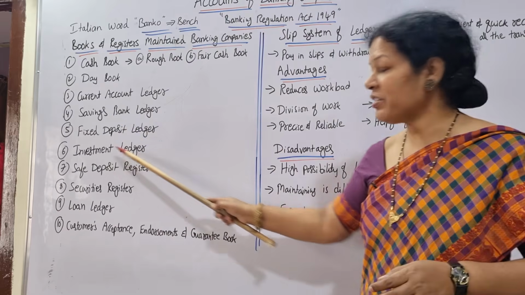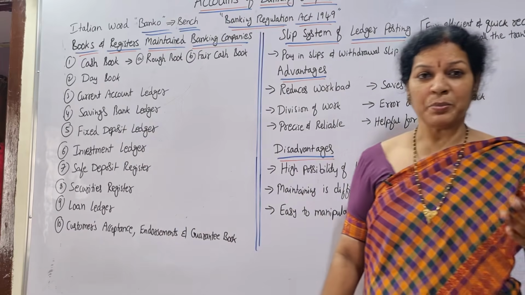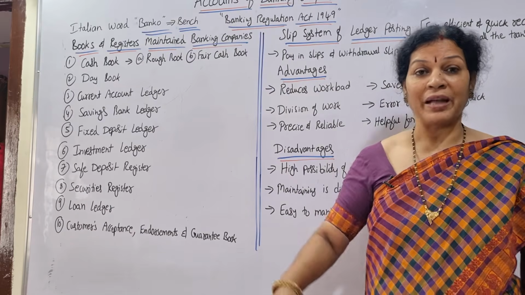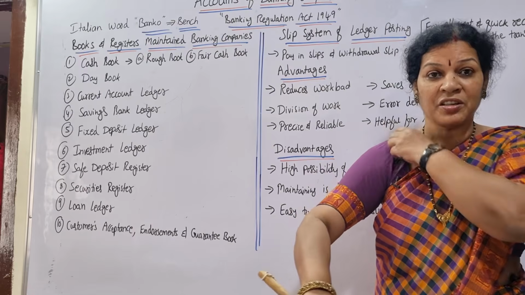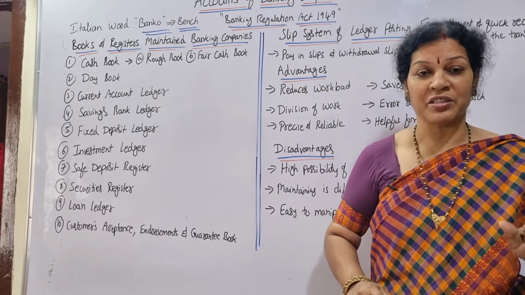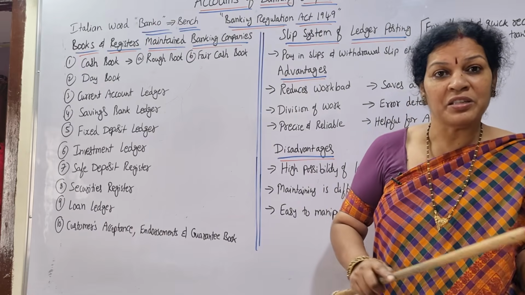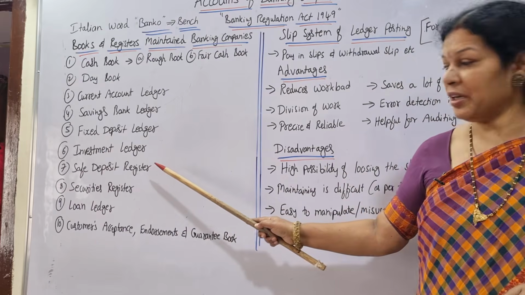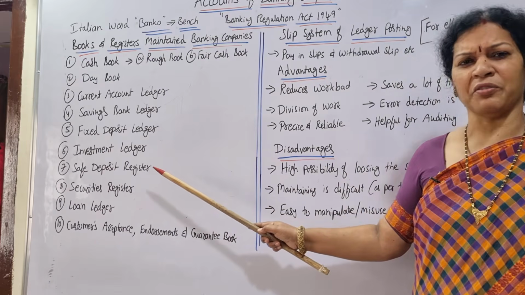And second one, investment ledger. The bank is also investing in some other companies. The bank is also purchasing shares. So wherever they are investing, all their investments will be recorded in the investment ledger. Okay, all the details related to the investment will be there.